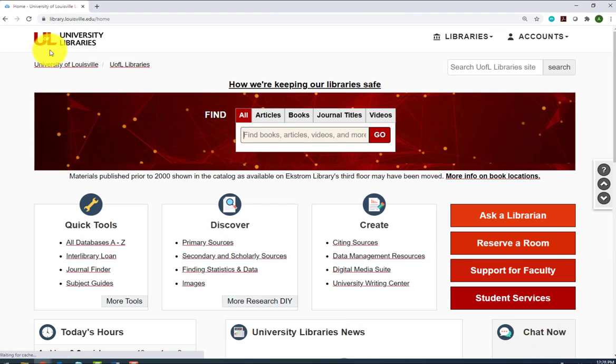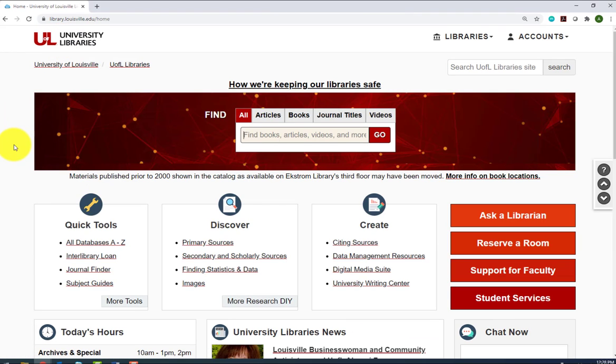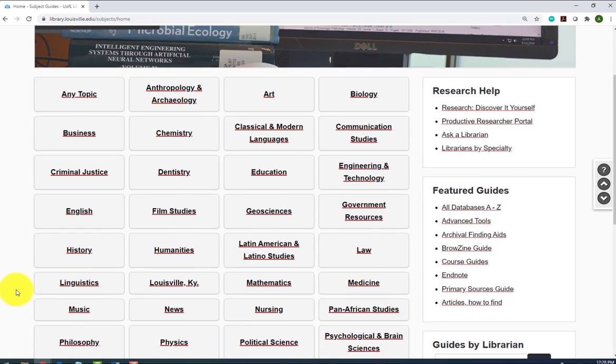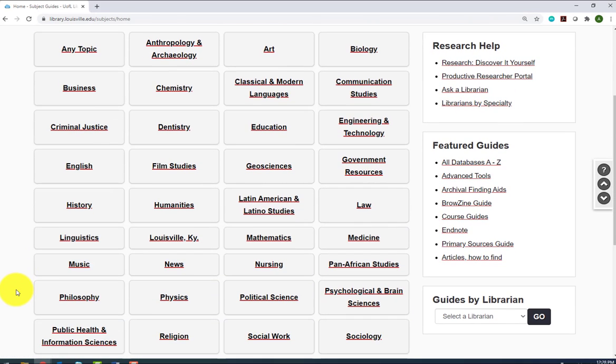The best place to get started finding academic, peer-reviewed articles is our subject guides on the left side of the page under Quick Tools. These subject guides divide up library databases by subject area, making it easier for you to find the most relevant resources for your research topic.